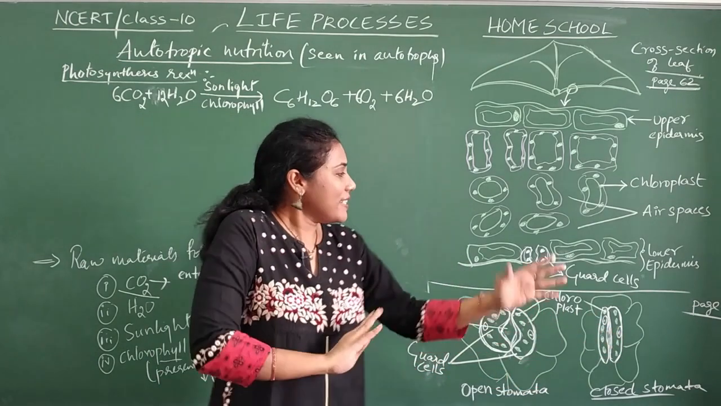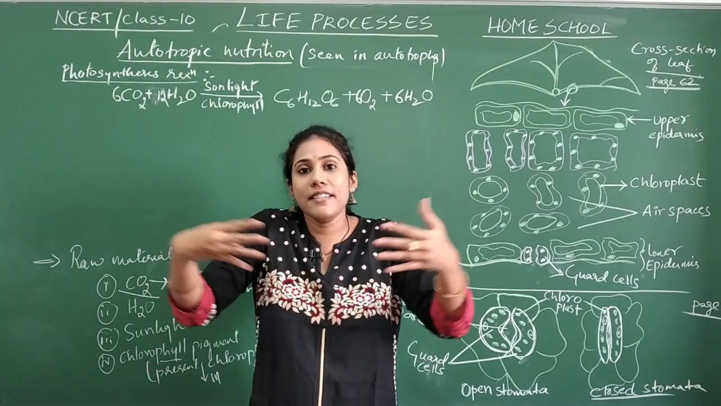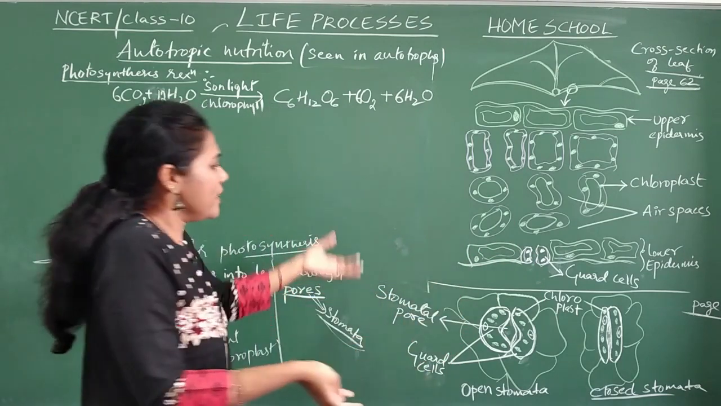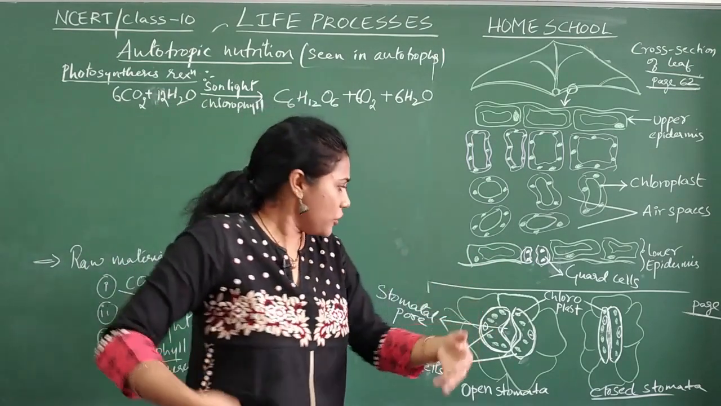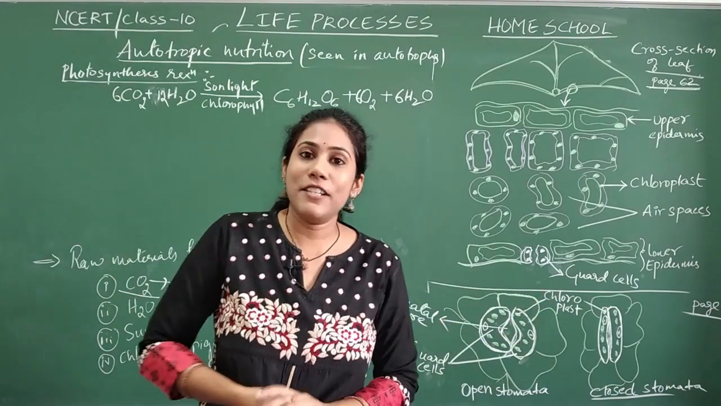So this is how carbon dioxide enters when the guard cells are swollen, and likewise oxygen has to come out. Oxygen also comes out through this opening and closing of guard cells only.